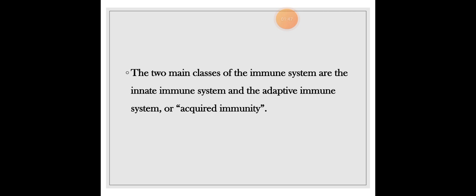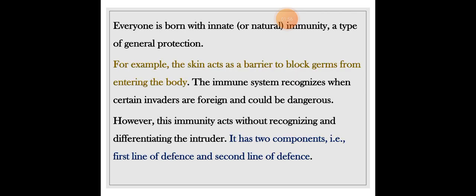Two main classes of immune system are the innate immune system and the adaptive immune system, or acquired immune system. Everyone is born with an innate or natural immune system, a type of general protection. The innate immune system is also known as the natural immune system, and everyone is born with it. So it's a general protection.